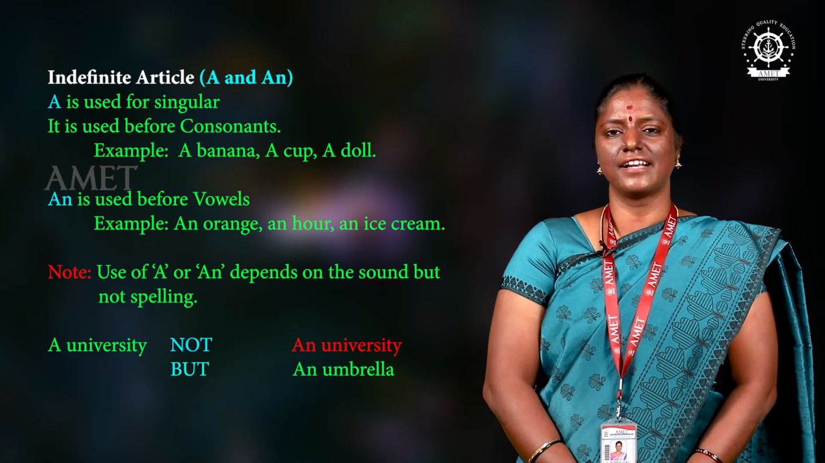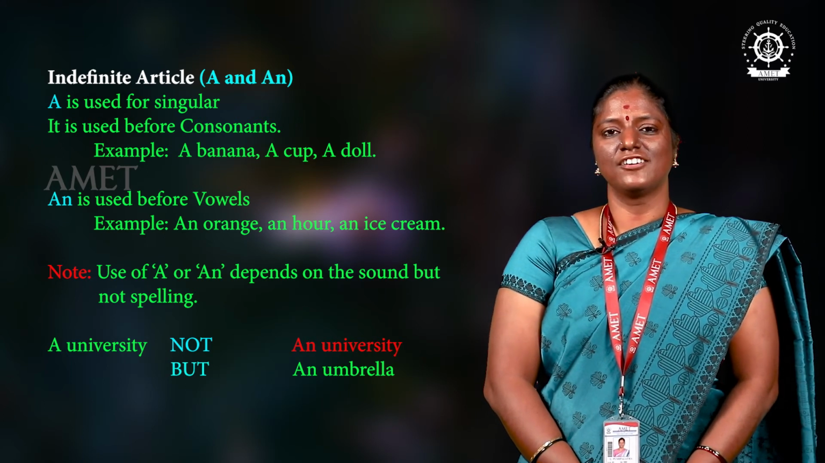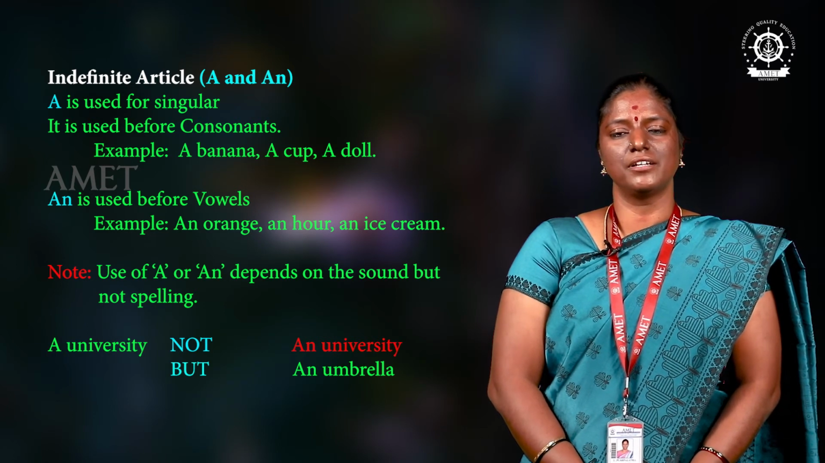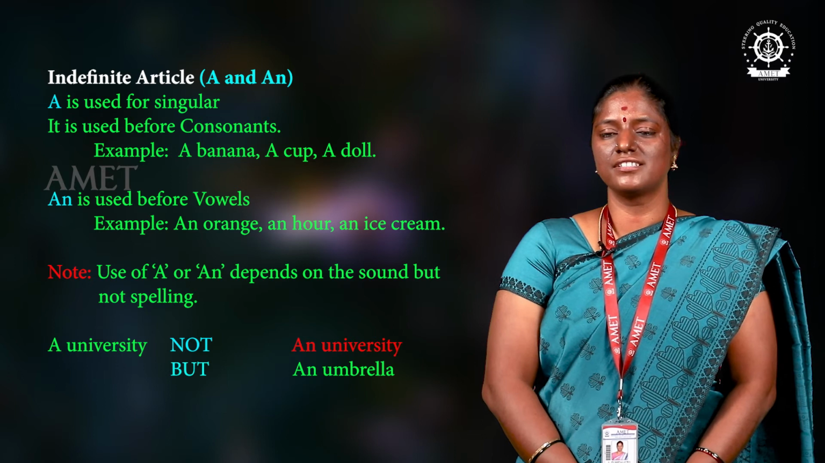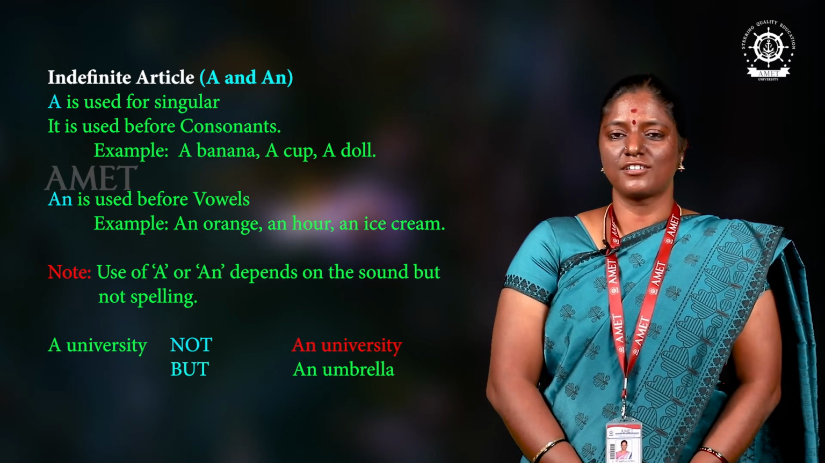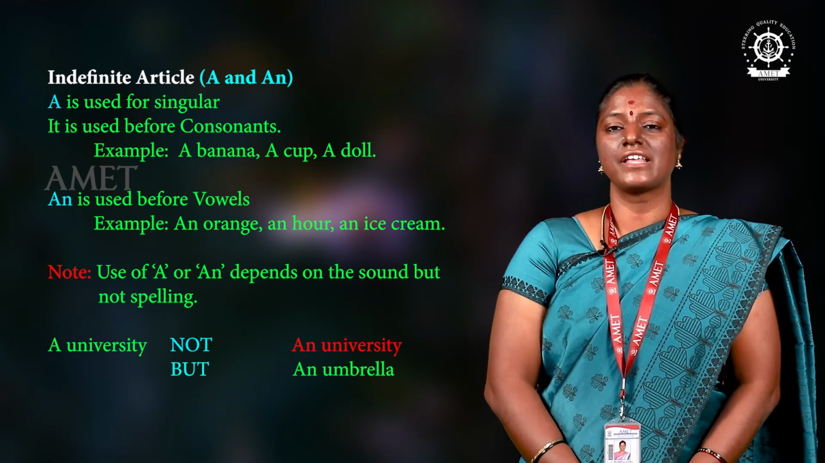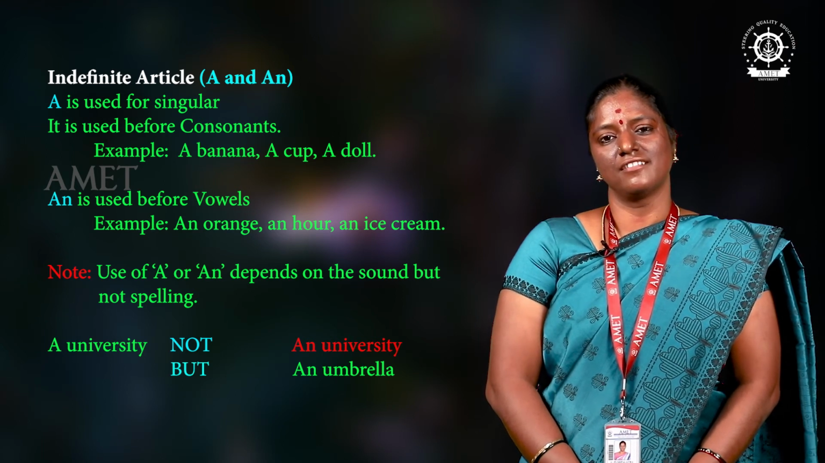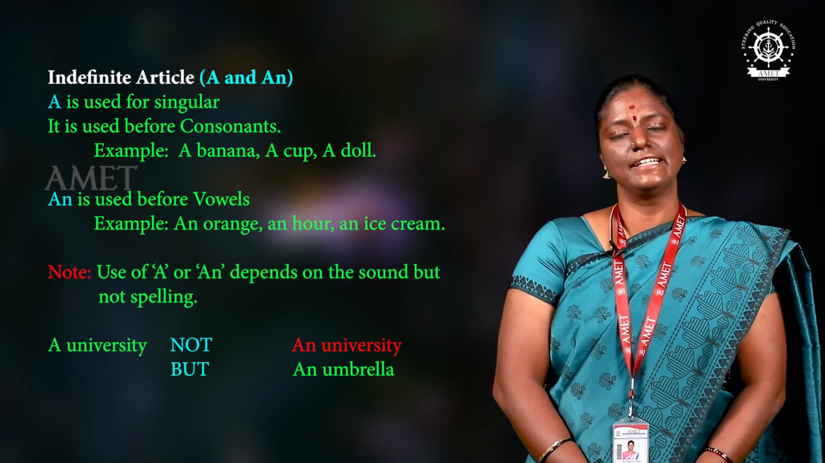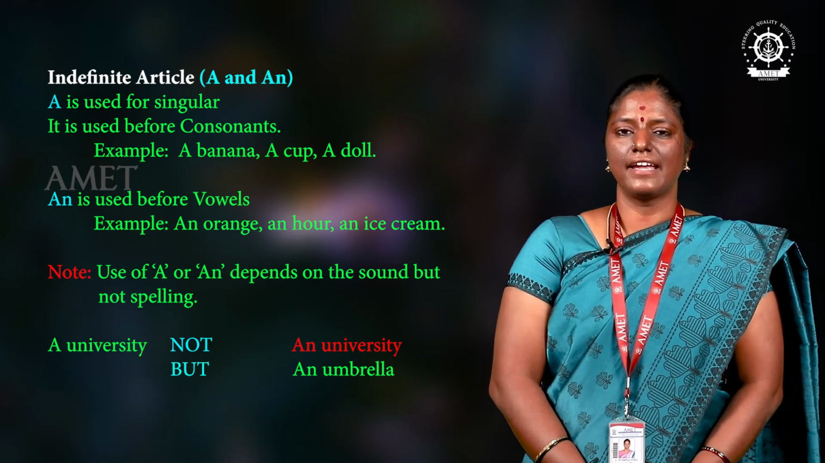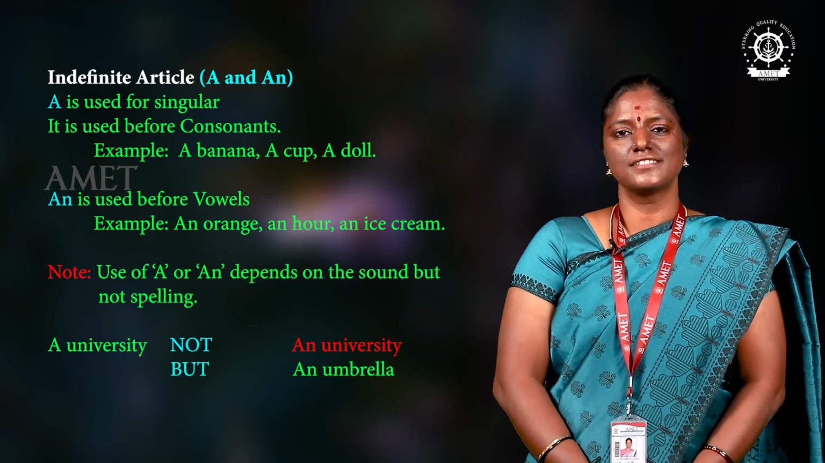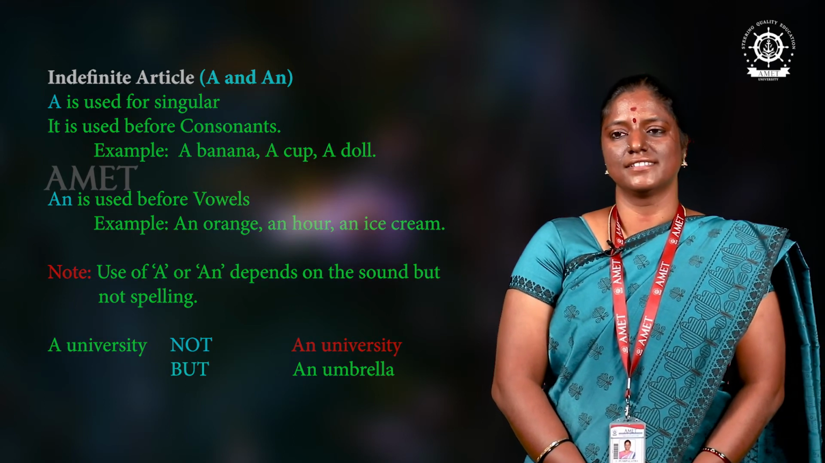We'll see the next example, university. See the spelling, yes, U is there, but how are we pronouncing university? "Yu." It is not a vowel sound, right? So it's a consonant sound, so we are adding a: a university. We should follow or pronounce the sound, not the letters. We have to put a or an by listening to the sound, not by the letters.